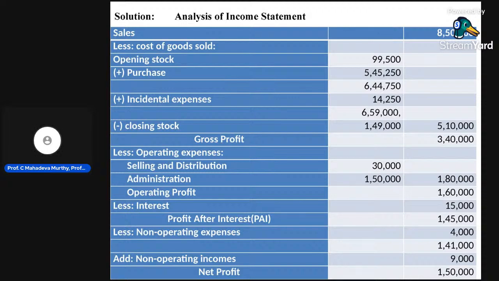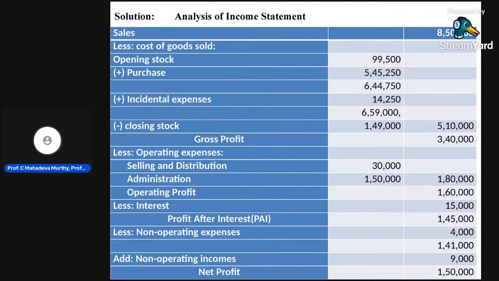Less interest, that is interest payment on loans or advances. In this problem they provided 15,000. Then operating profit minus interest is equal to 1,45,000. This we call PAI, profit after interest.